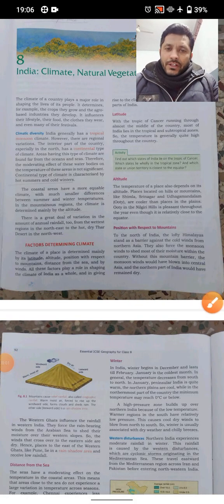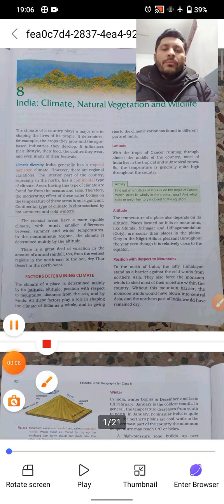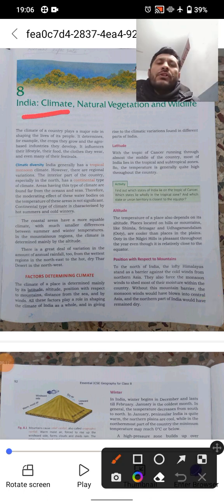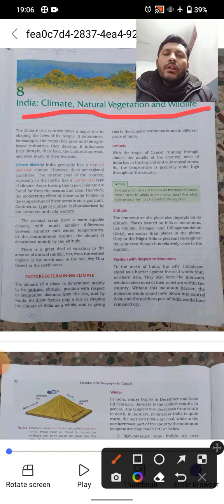With warm greetings of the day, we welcome class 8th students with a new chapter. Although it's not a new chapter for sections B and C, I have already taught them this chapter. For section A, again I'm saying, this chapter 8, that is climate, natural vegetation and wildlife.